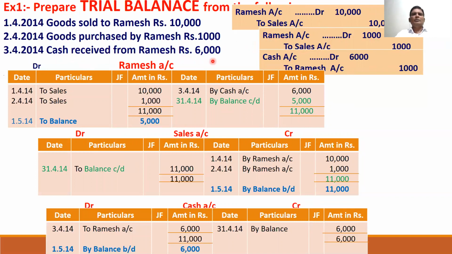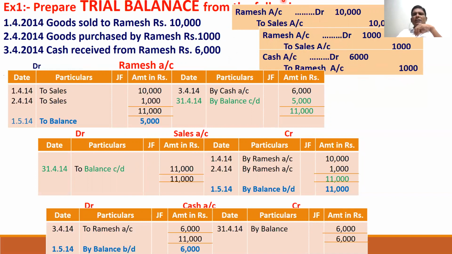Cash received from Ramesh. Cash is coming in, so cash account is debited. Who is the giver? Ramesh account is credited. Goods sold to Ramesh, 10,000: Ramesh account to sales account. Goods purchased by Ramesh means we sold goods to Ramesh: same entry, Ramesh account to sales account. Cash received from Ramesh means cash account to Ramesh account. So first we prepare Ramesh account, then sales account, last cash.